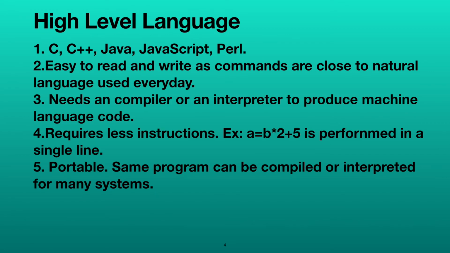High level language became feasible and interesting because it is easy to read and write, as the commands used in high level language are the same as the natural language we talk, like read, write. We can give the variable names whichever we want. And if I am writing code, any other programmer can also read the code. So high level language became popular.